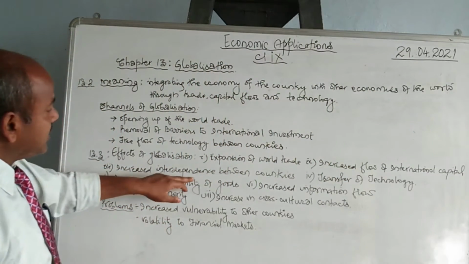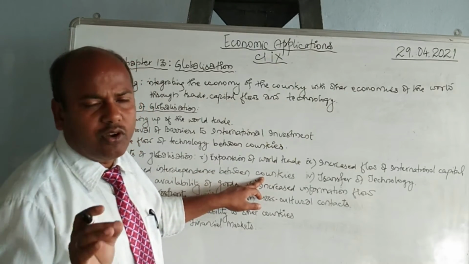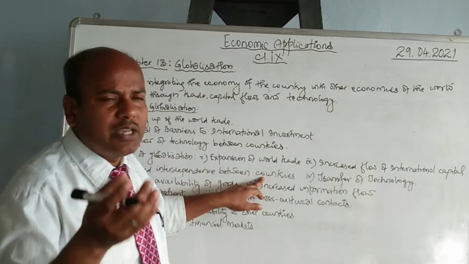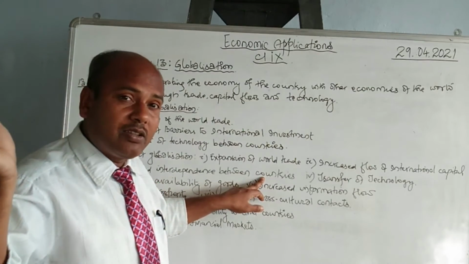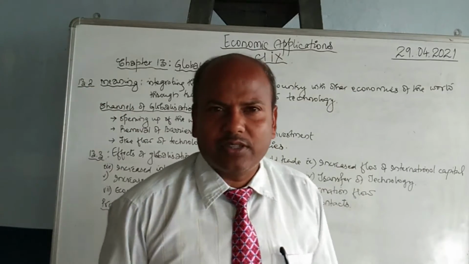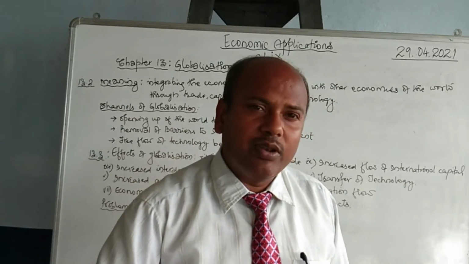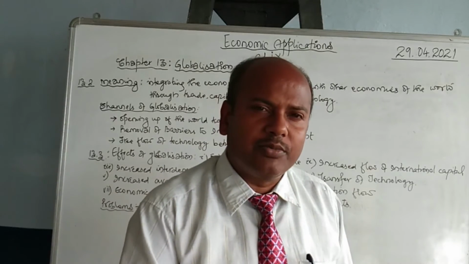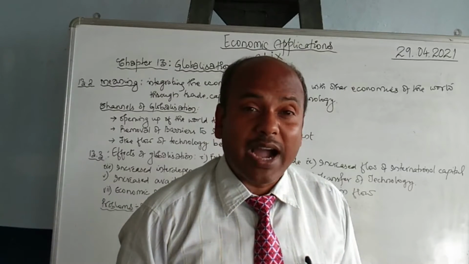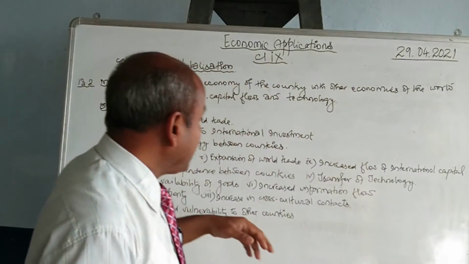Next is increased interdependence between countries. That means, say there are many countries who cannot produce salt. They are dependent on the production of salt in other countries. Like we cannot produce so many things. So for that, we are dependent on the production of that commodity in some other country. Even if we produce that commodity, it would be expensive for us. And if the same commodity is being produced at a cheaper rate in some other country, and if importing will be cheaper, then we do rely on the production of that commodity in that country, so that the commodity is produced there and we will simply buy it, and that will be cheaper for us. So interdependence increases because of globalization.